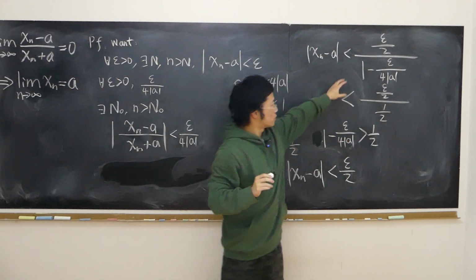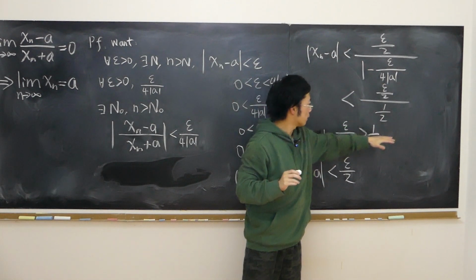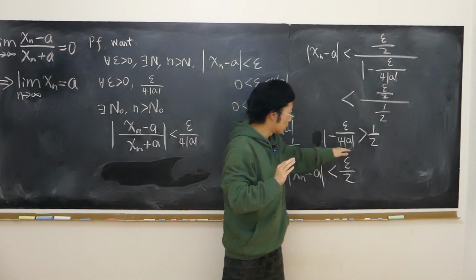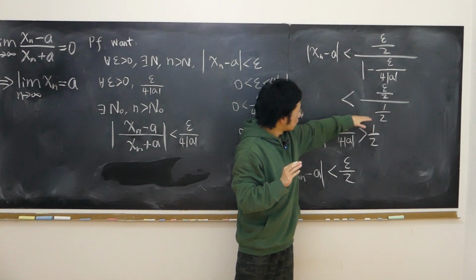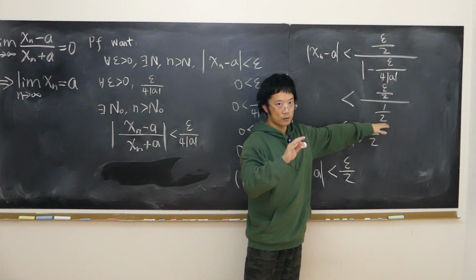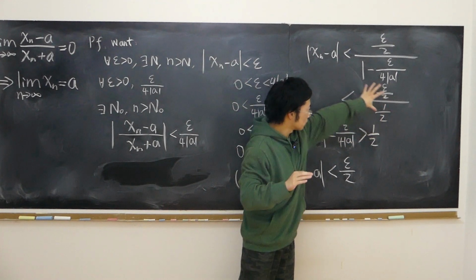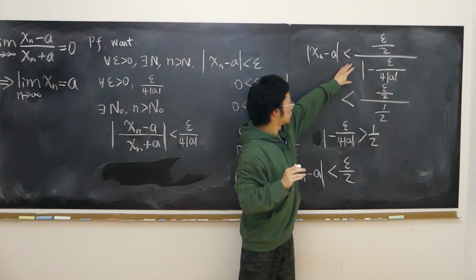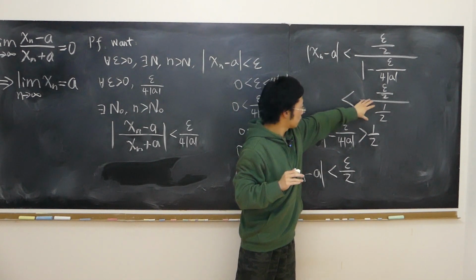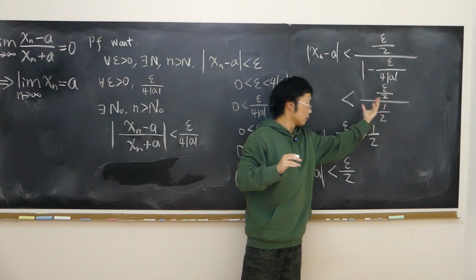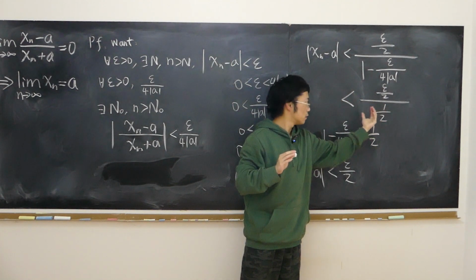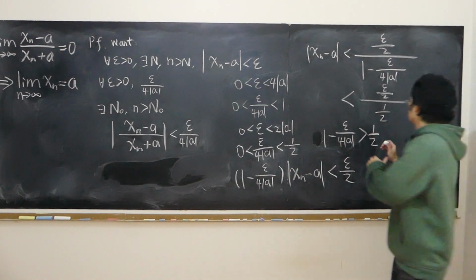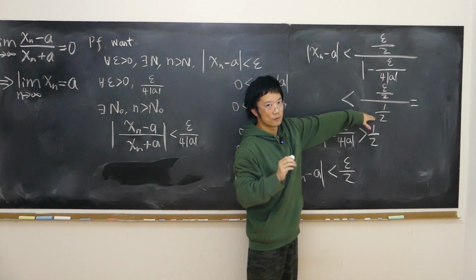So now I've replaced some quantity with half, and the half is smaller than this quantity. So the bottom has become smaller, everything is positive, so the whole fraction is now larger. It's now loosened, it's enlarged. Now I have epsilon over 2 over half. That is epsilon.